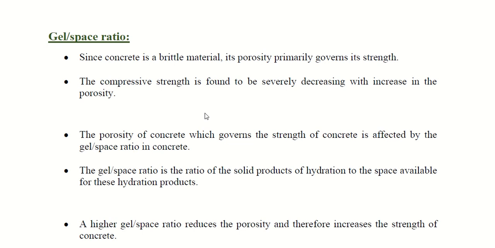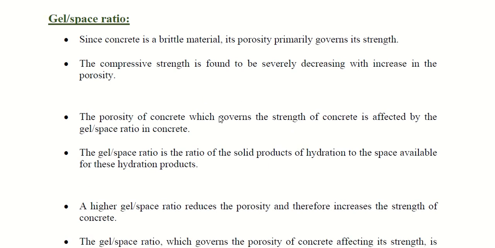What do you mean by hydration? Hydration is the chemical process, the chemical reaction, taking place between the cement and the water. The more the cement hydrates, the more products of hydration are formed. What are the products of hydration? We have CSH gel, which gives the strength. Then we have CAH gel, which binds the particles together. Then we have CFH, which gives the color. And then we have calcium hydroxide, which maintains the alkalinity of the concrete.